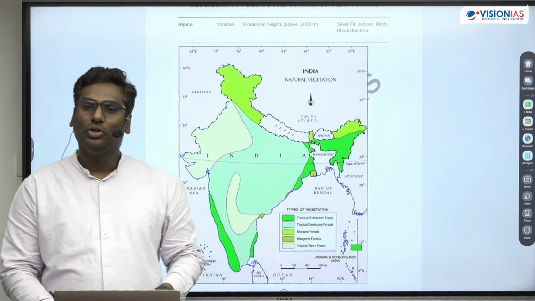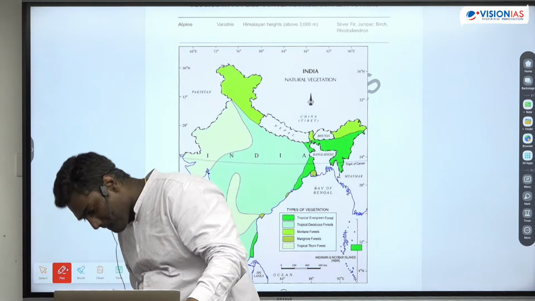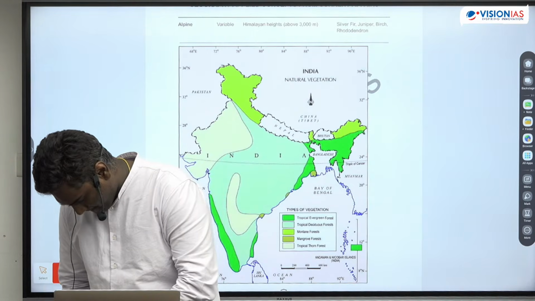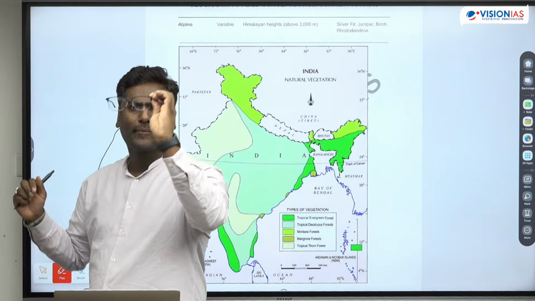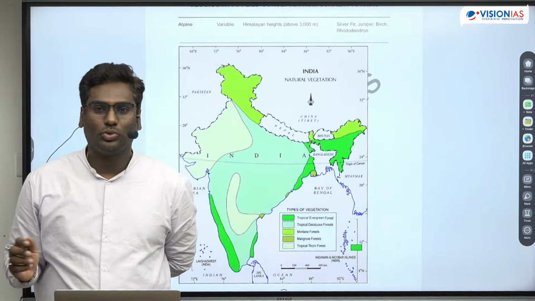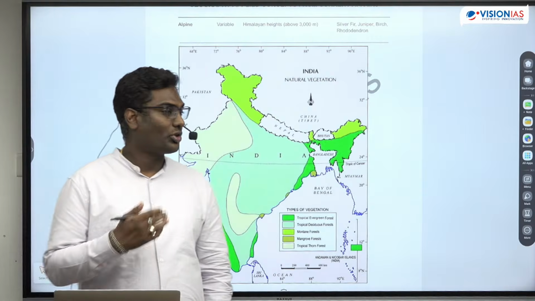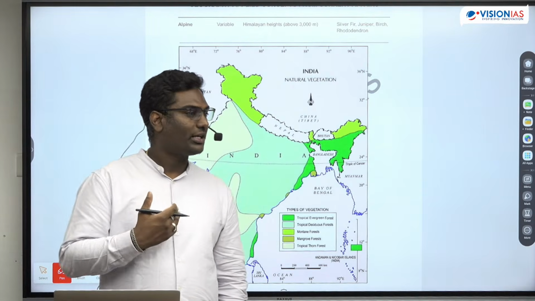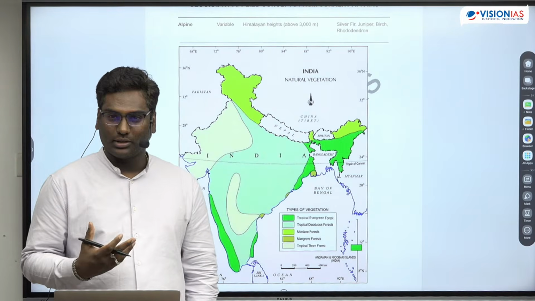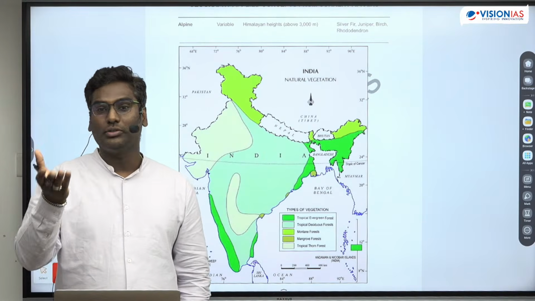What happens is that monsoons get us the majority of the rainfall. That's why we are called a monsoonal country. The way we live, our dependency, everything depends on monsoons.